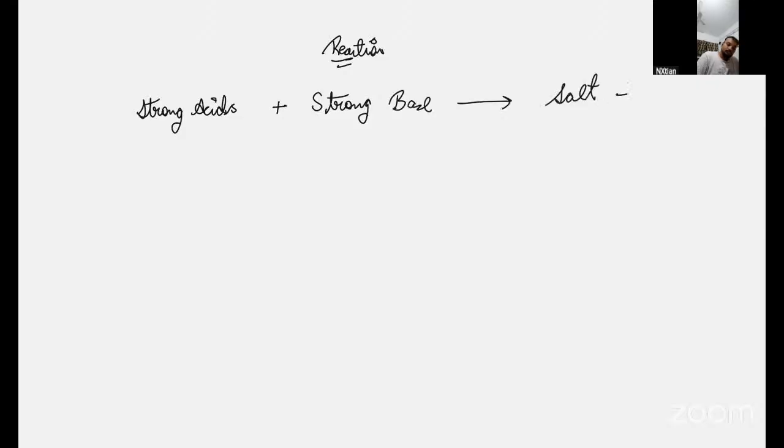Put heading reaction. And write down this thing with me. Then I will explain.